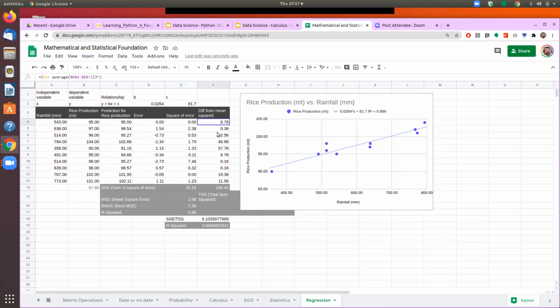Now, this one shows how much total variation exists, and then we find how much is the error. It means how much of the variation we have not been able to capture. This number tells you that 10.3% of the variation we have not been able to capture, because that is what appears as error. If we subtract that from 1, that number gives me how much variation I have been able to capture. So R square becomes a measure of how much of the variation in my dependent variable I have been able to capture.